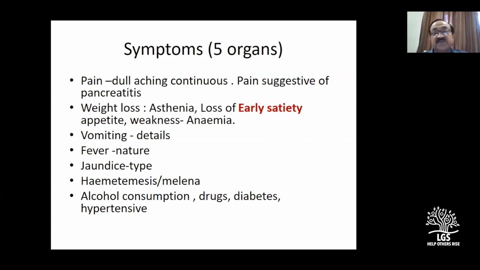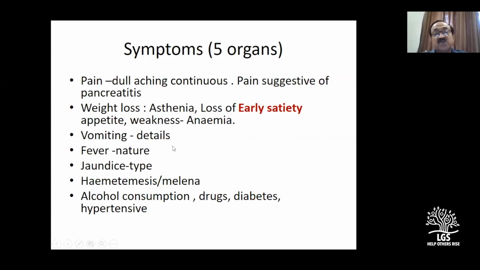Especially this linitis variety, where its musculature is involved, the stomach cannot distend. So they eat a very small quantity of food and become full. A dyspepsia of certain food items which they like, again, they will not be able to take. So loss of appetite. So the 3 A's are popularly asthenia, anemia, anorexia. Again, I repeat, don't be carried away too much by that, but they are definitely features of carcinoma stomach, but you can also get them in other diseases.